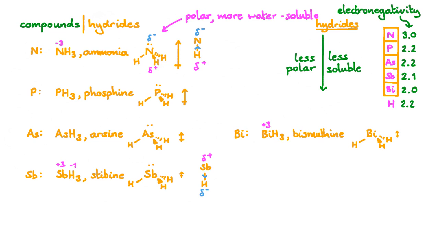Now we're going to look at the economic importance of each of these elements. The main industrial use for nitrogen is in the production of ammonia, a vital ingredient in the fertilizer industry. But it's also used to inflate car tires, keep potato chips fresh, and preserve tissue samples and do air-sensitive chemistry.